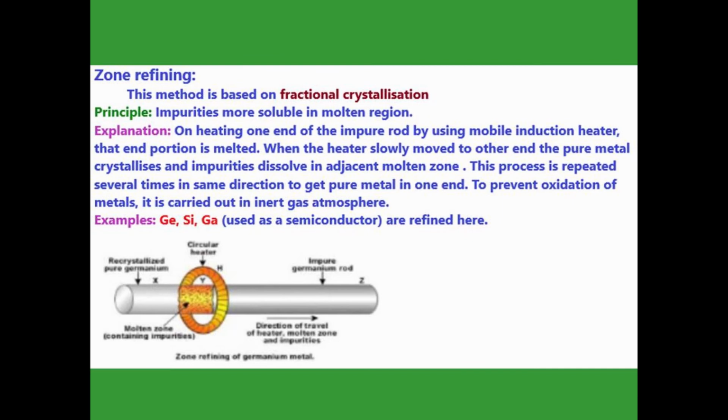Also, some metals undergo oxidation on heating in the presence of oxygen. To avoid this situation, the process is carried out in an inert gas atmosphere. Next, for example, which metals do we use in zone refining? Ge means germanium, Si means silicon, and Ga means gallium. These metals are used as semiconductors. The metals used in semiconductors should be in pure form. So from zone refining we get the metal in pure form.